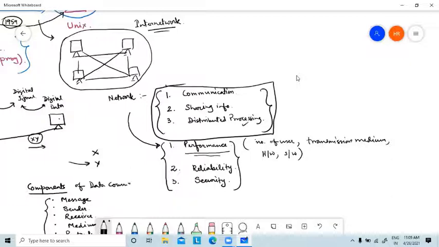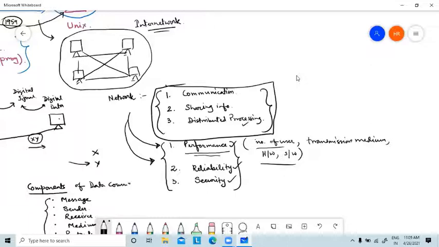Then after creating a network, you have to judge whether it is good or not, based on its performance, its reliability, and its security.